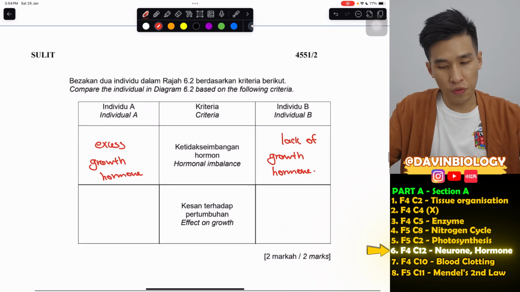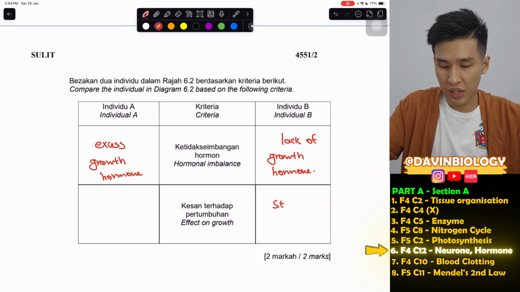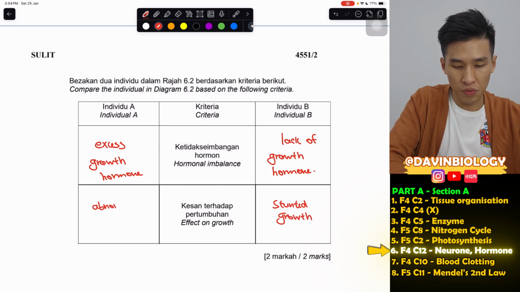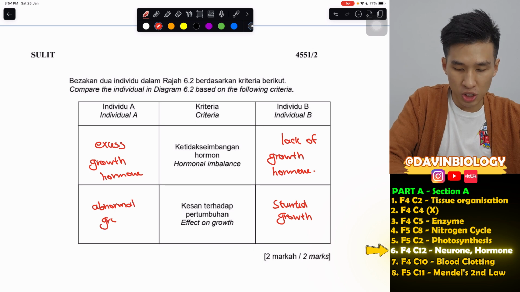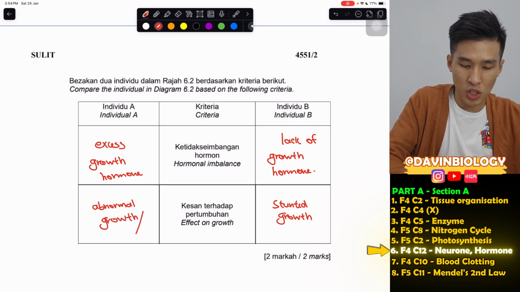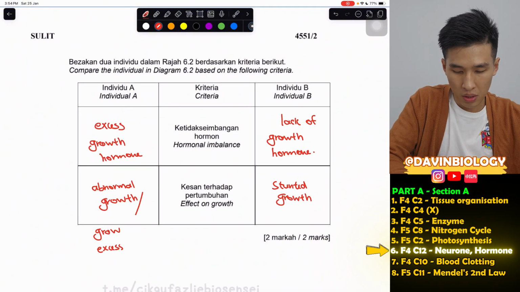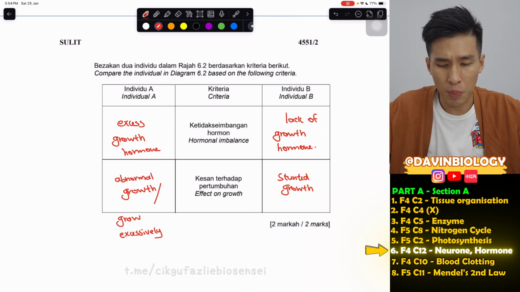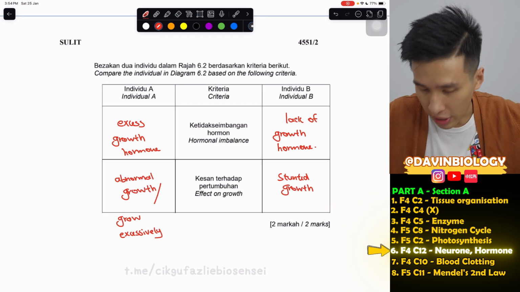So effect on growth, if you lack growth hormone, you will have stunted growth. If you have excess, you will have abnormal growth, meaning your growth is too much. Or you can say excess, grow excessively also. Okay, so very simple. This is a growth hormone problem. And by the way, let's just name the condition as well.